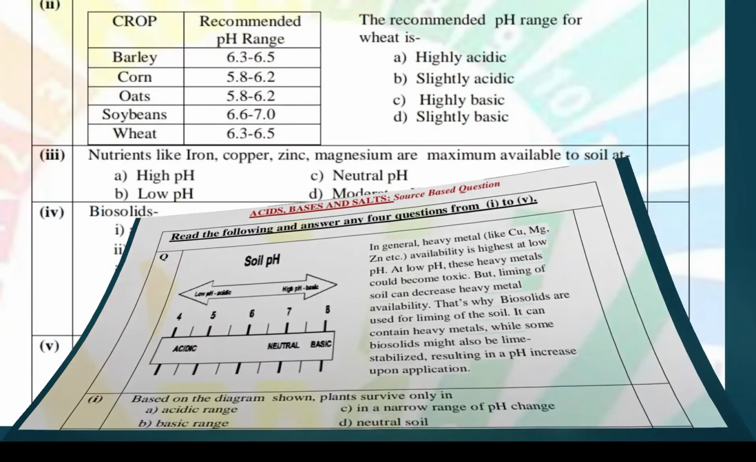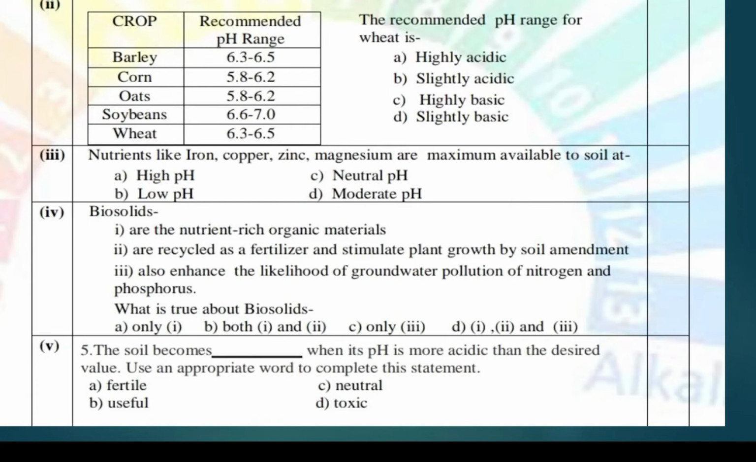Next is the second question. A table is given, with different crop names and recommended pH ranges. Now what we have to see is the recommended pH range for wheat. So wheat is 6.3 to 6.5. Below 7 is acidic, but when we have to say which kind of acidic, it is slightly acidic, you have to write. Then the nutrients like iron, copper, zinc, magnesium are maximum available at, as we just read in the paragraph, the low pH range.